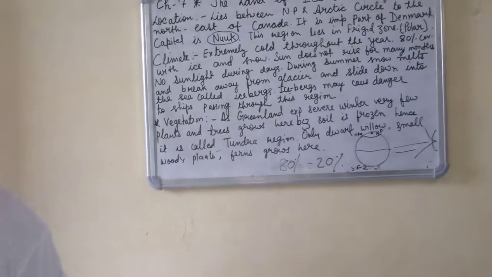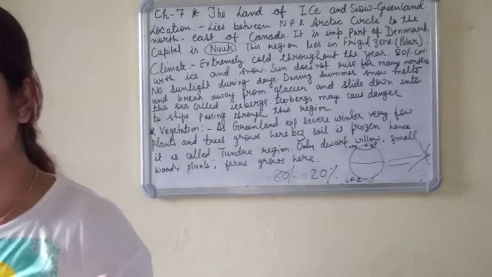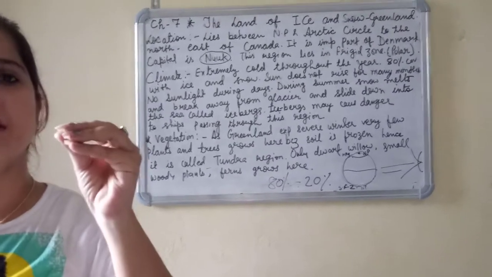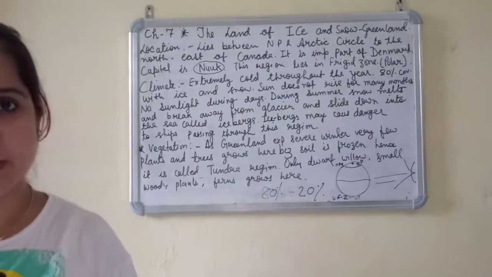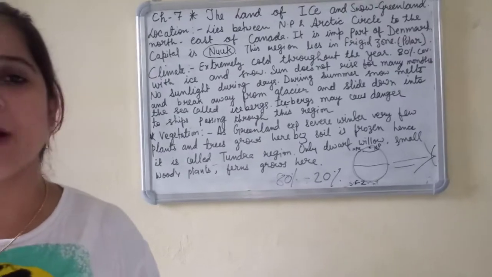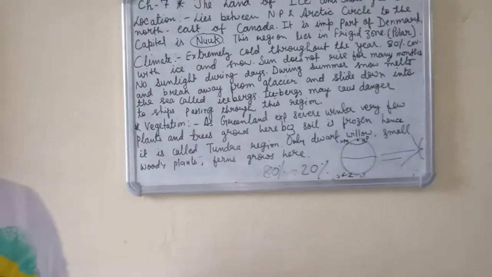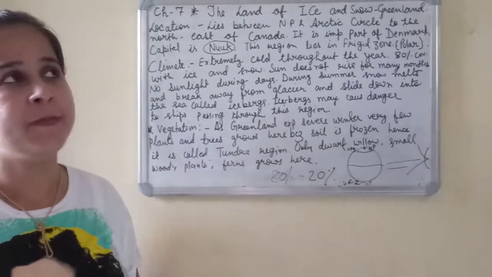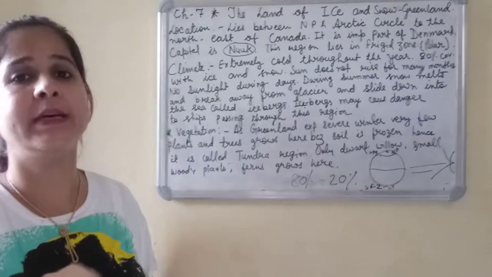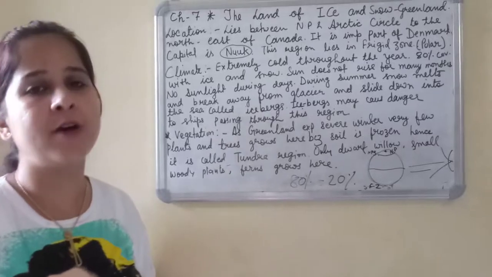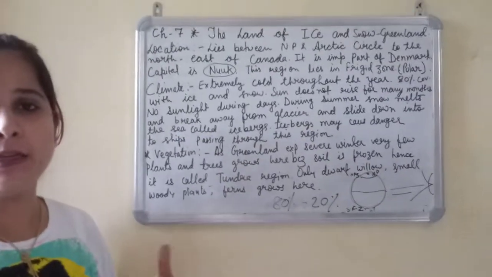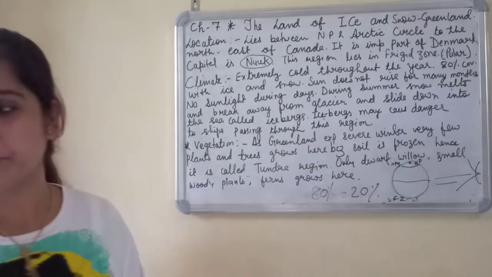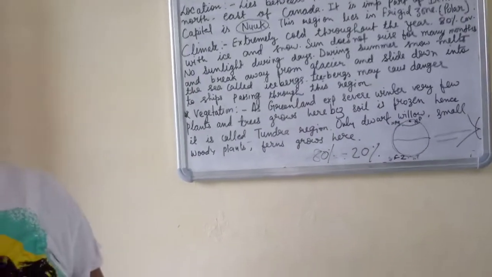Fine. Now what kind of vegetation is found here? Actually in this region small plants, very small herbs and dwarf willow kind of trees are found. Dwarf willows are small woody plants. These are used for grazing, meaning the animals found there eat these kinds of plants, which are called dwarf willow.